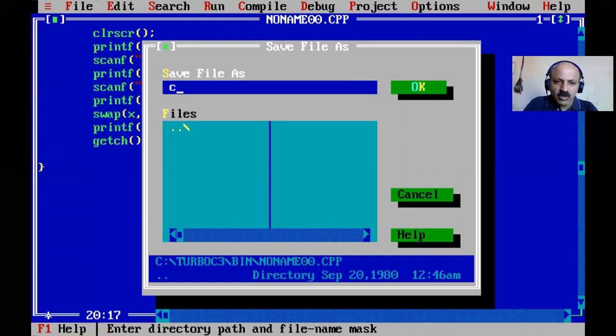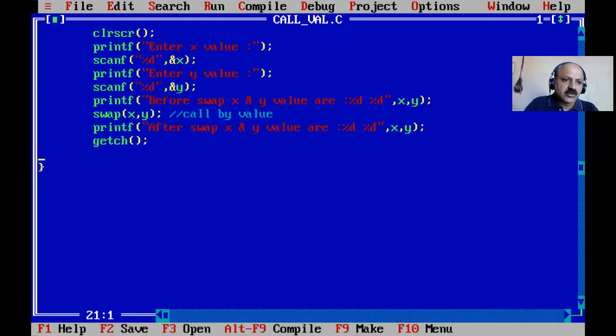We can say call by value, so maximum and dot c. Yes, call by value. Okay, that is the concept of call by value. And now here, the definition.